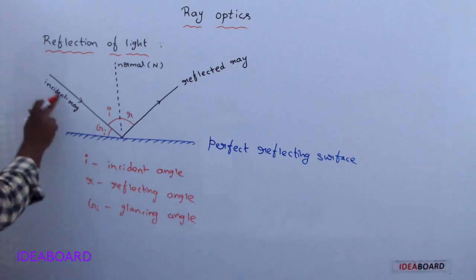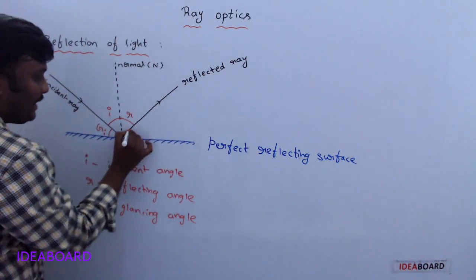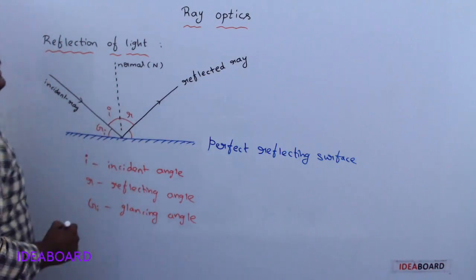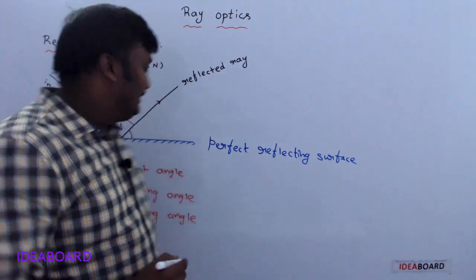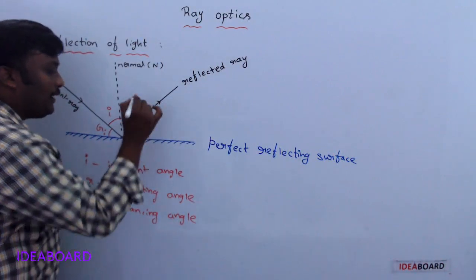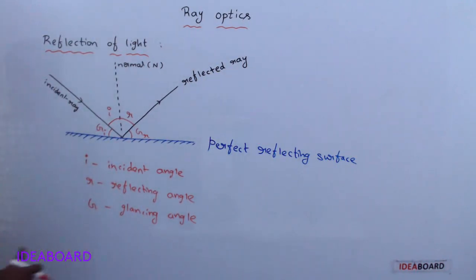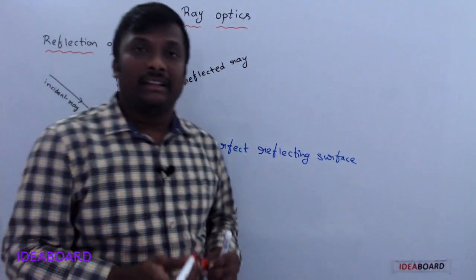Here the reflected ray also makes some angle with the reflecting surface. That angle is again called a glancing angle, but it is denoted by GR. So G is nothing but the glancing angle.